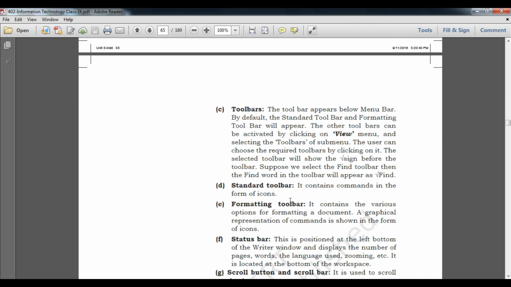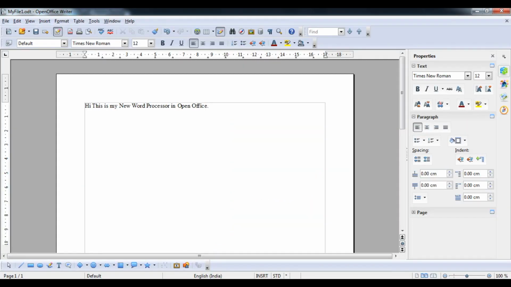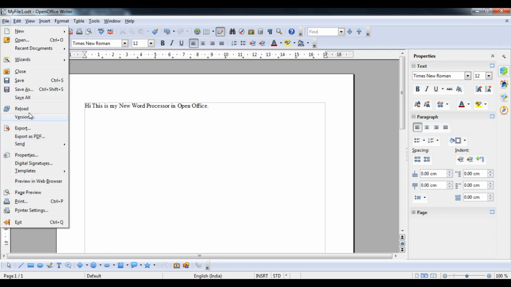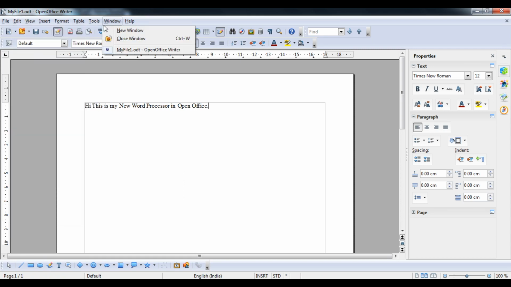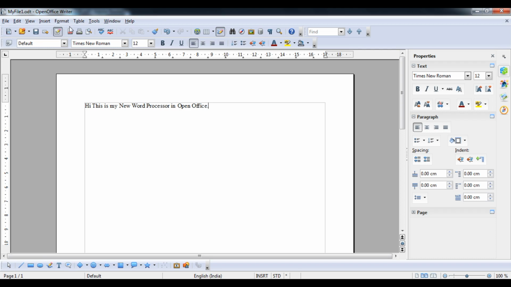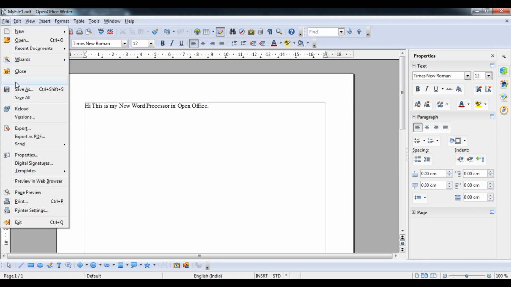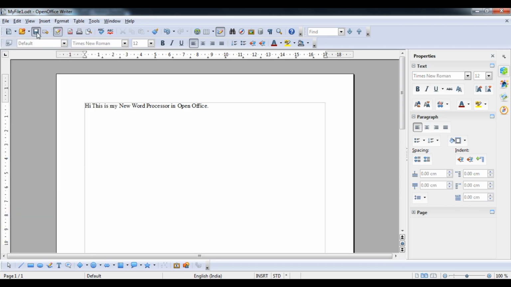And then toolbar. The toolbar appears below the menu bar. Inside that, what the options are and what they do, we will explain in the next topic or chapter. The toolbar provides the facility to perform the shortcut work of a particular menu. Suppose I click on this, students, the save button. Can you see the save button? Save is inside the file menu, but I can directly give the command by this save button.